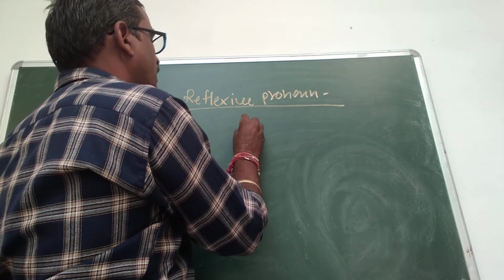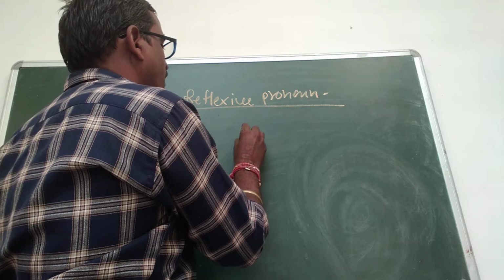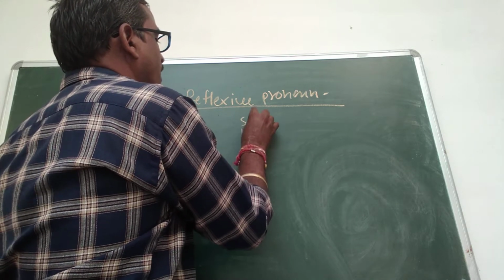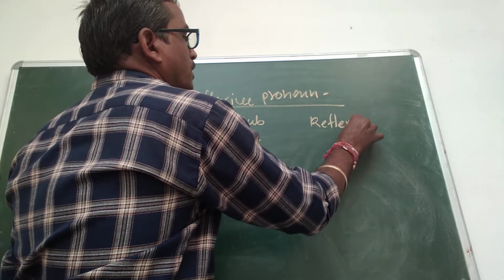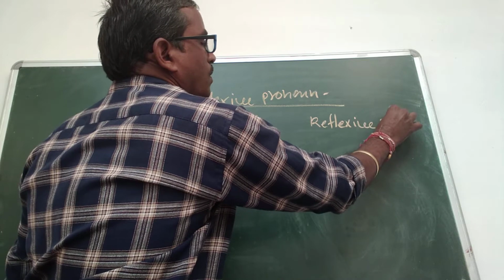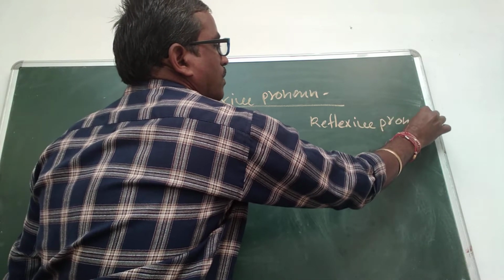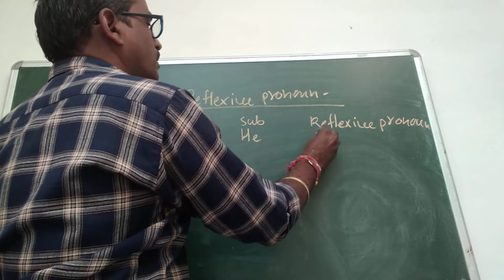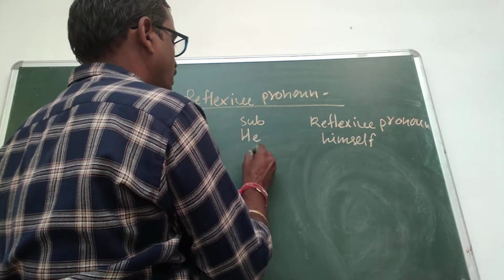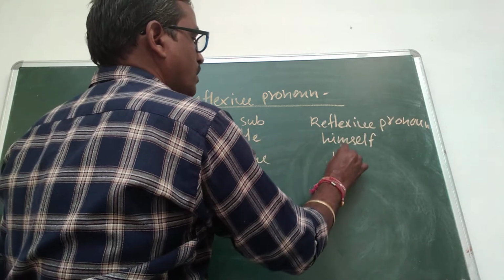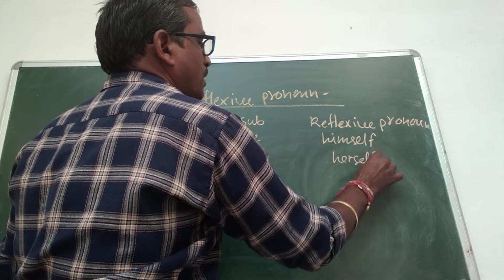For example, for the subject he, the reflexive pronoun is himself. She, herself.